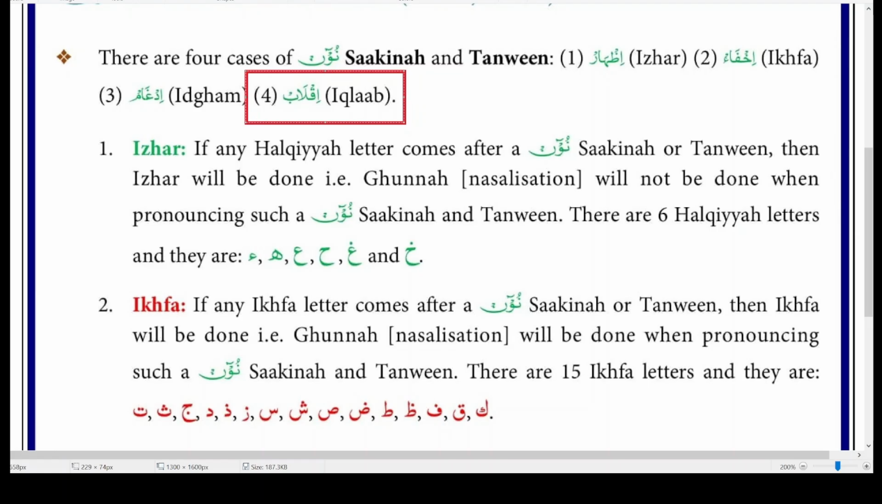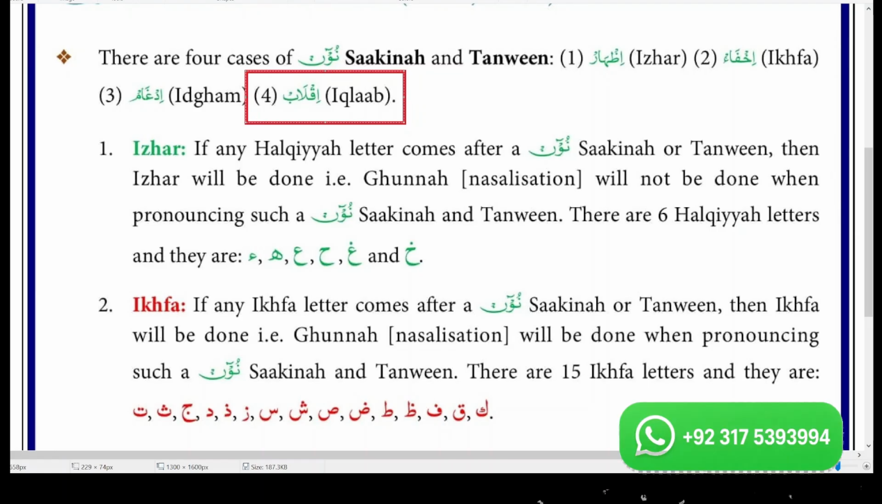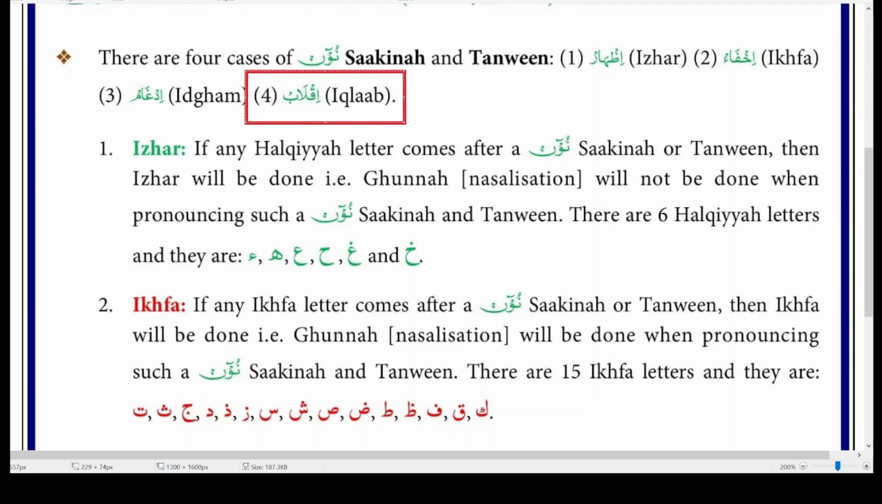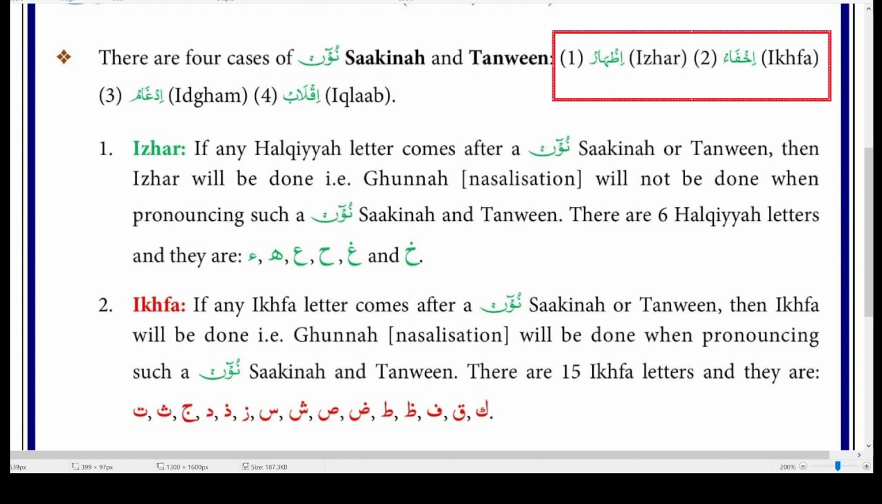These are the four cases of Noon Sakin and Tanween. As I said, in other words, these are the four different ways to pronounce a Noon sound. In this particular lesson, we will talk about just the first two cases of Noon Sakin and Tanween, Izhar and Ikhfa.